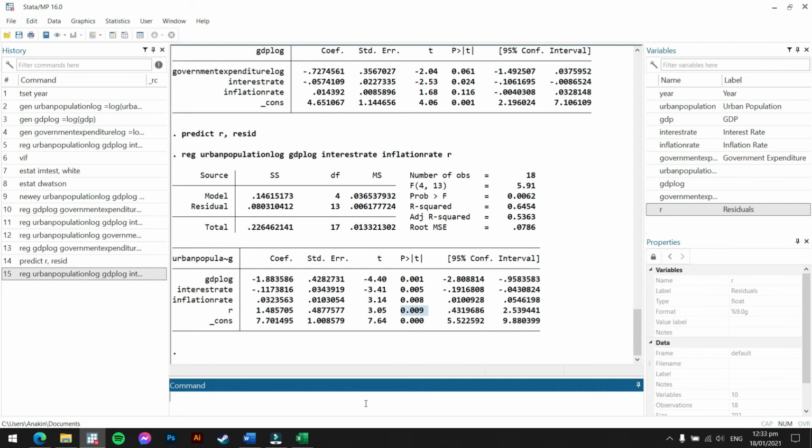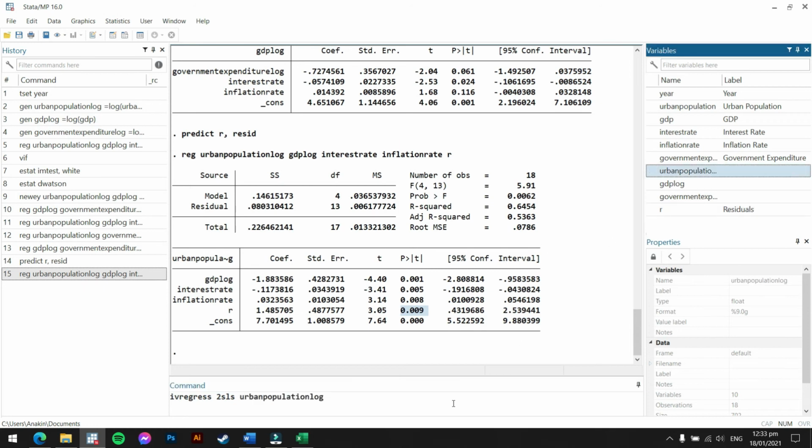When we do 2SLS, we input ivregress. Instead of reg, we put ivregress 2sls, and then our dependent variable, which is the urban population log, along with the control variables, which are the interest rate and inflation rate.